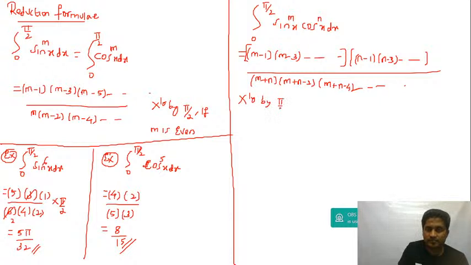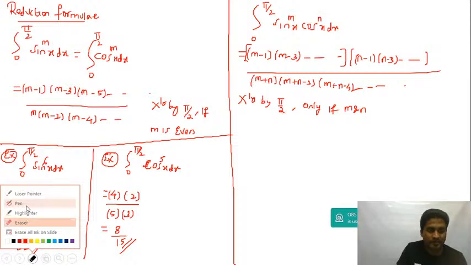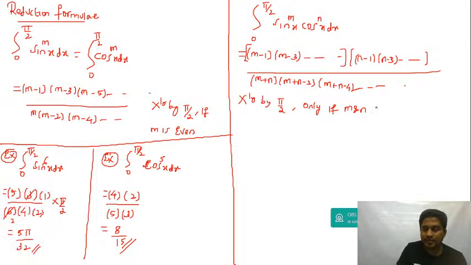only if m and n are even. Otherwise, don't multiply. In other cases you're not going to multiply: m even, n odd; n odd, m even; both odd, you will not multiply. Only if both, let me write, multiply by pi by 2 only if both m and n are even.